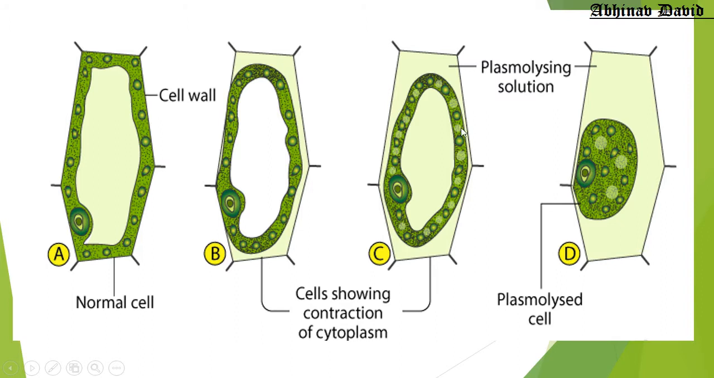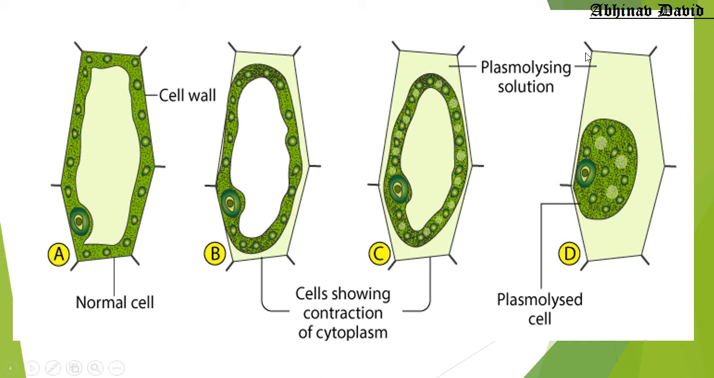So what will happen? Here you can see the cell is shrinking more in figure C, and in figure D you can see the cell has shrunk more. So when we keep the living plant cell inside the hypertonic solution, the cell membrane and the cytoplasm all will shrink. Why? Because the water is moving out of the cell.